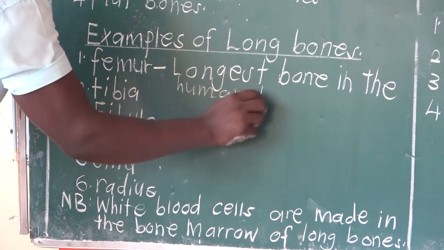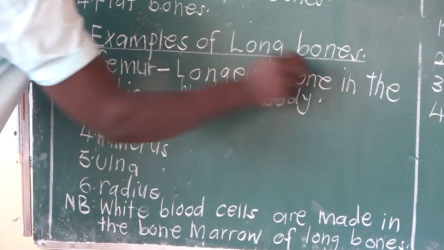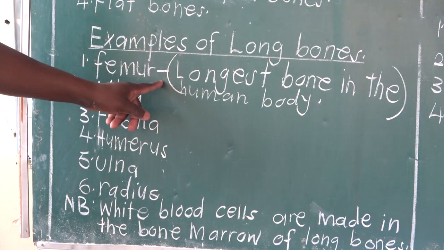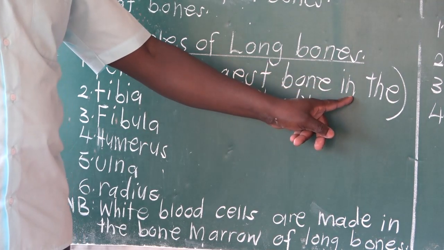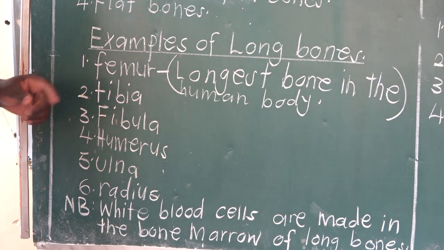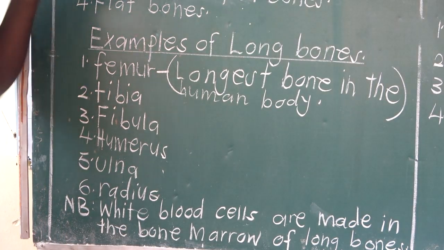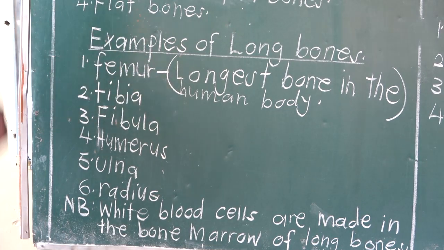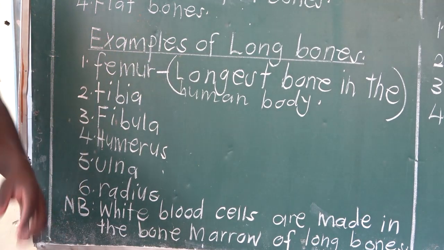So the femur is the longest and hardest bone in the human body. They can easily ask you, name the longest and hardest bone in the human body. That's the femur, also known as the thigh bone.